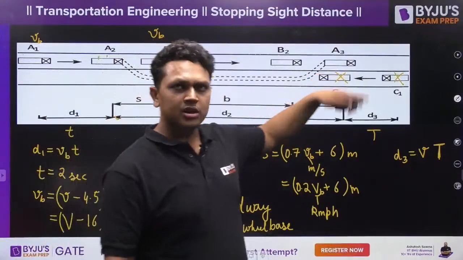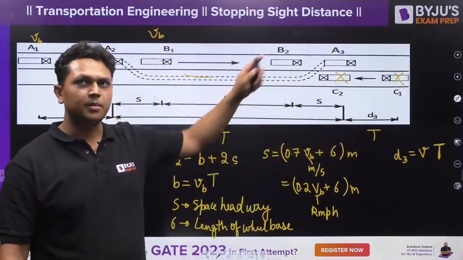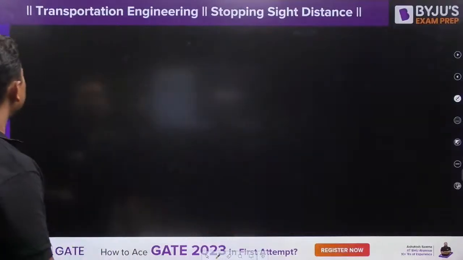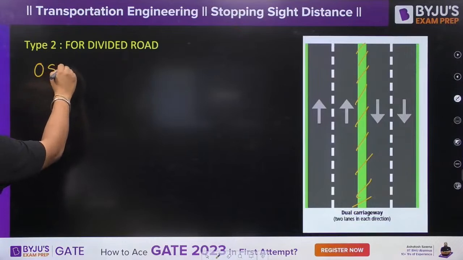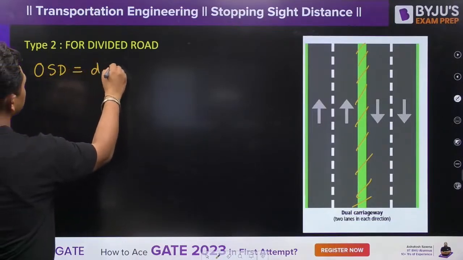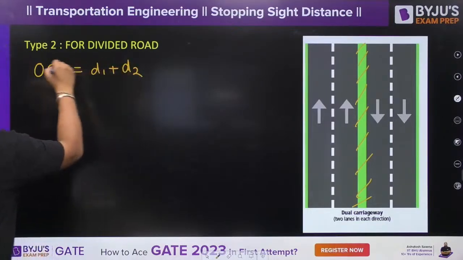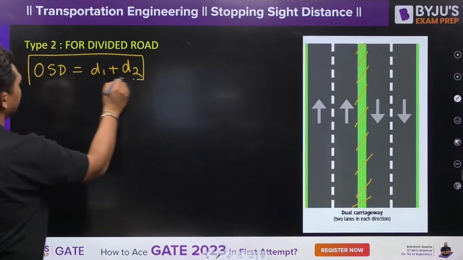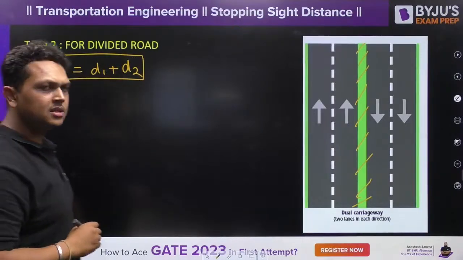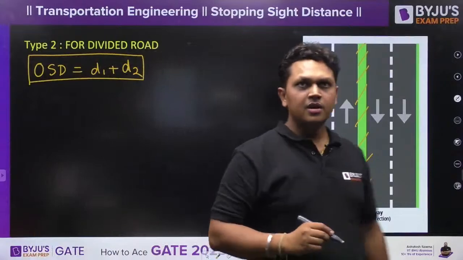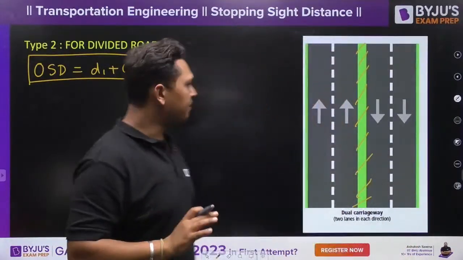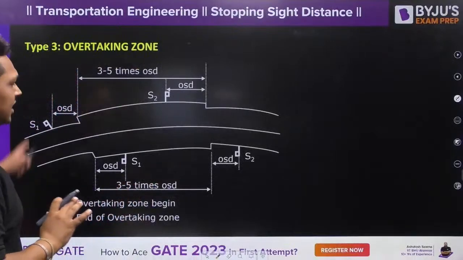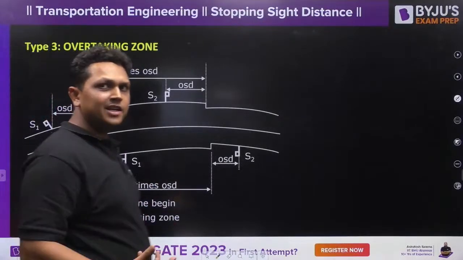So the overtaking side distance in this particular case will only be equal to D1 plus D2. Clear? So this is another type of problem which is asked from this particular topic. Okay, the third type of problem which is asked on the overtaking zone.